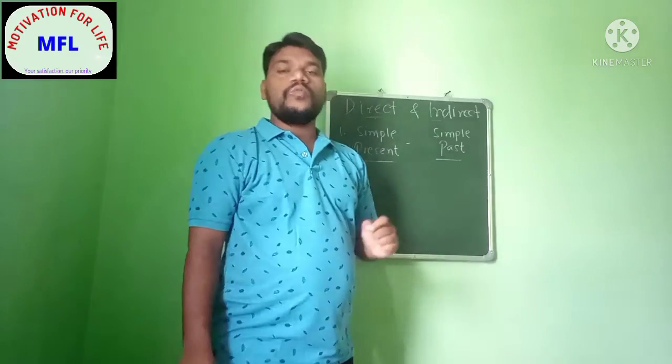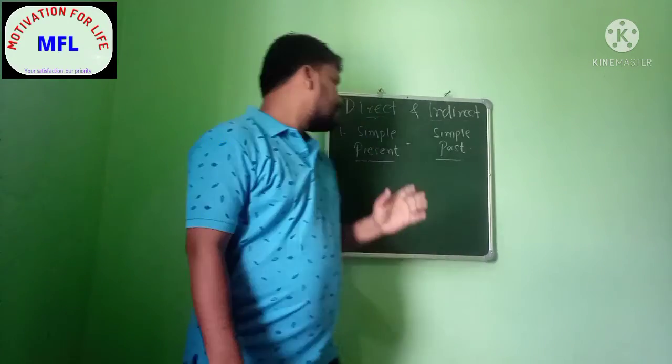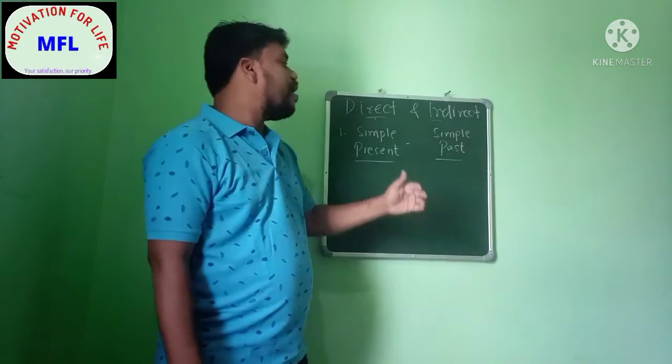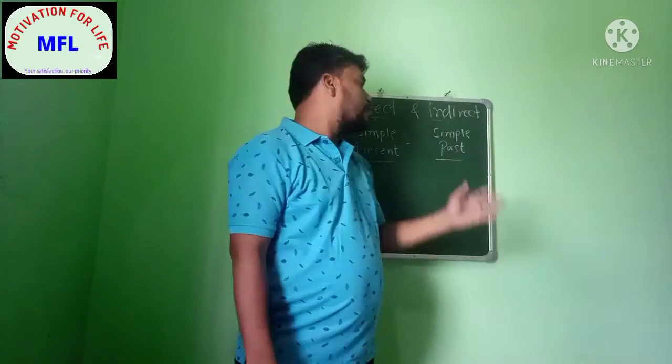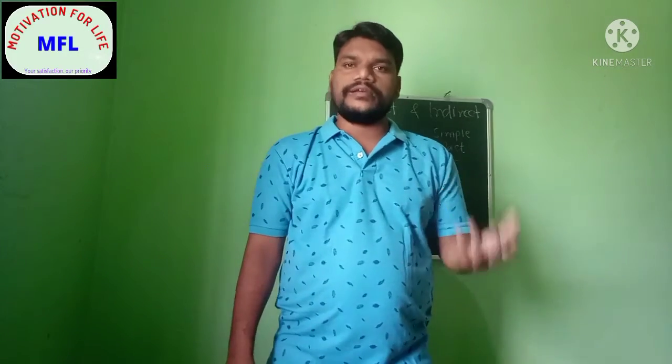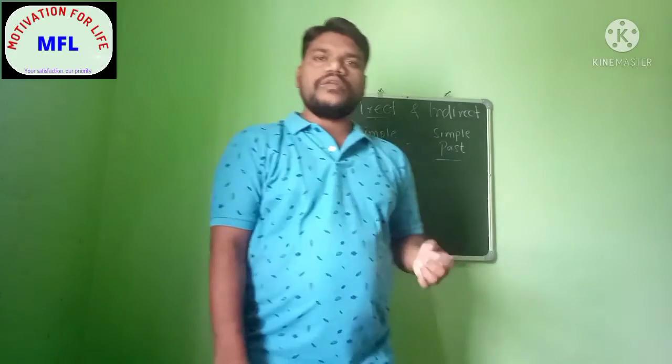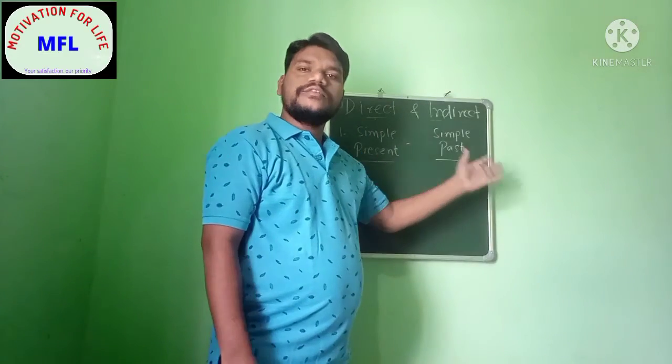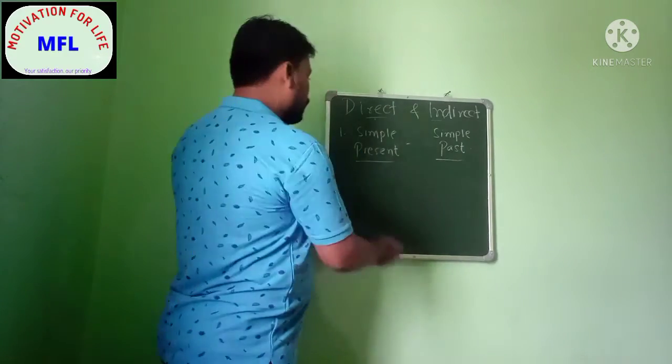But we have to know what is the sentence structure of simple present, as well as we have to know the sentence structure of simple past. Then only easily we can convert that into indirect speech. So I am writing the formula of simple present as well as simple past.